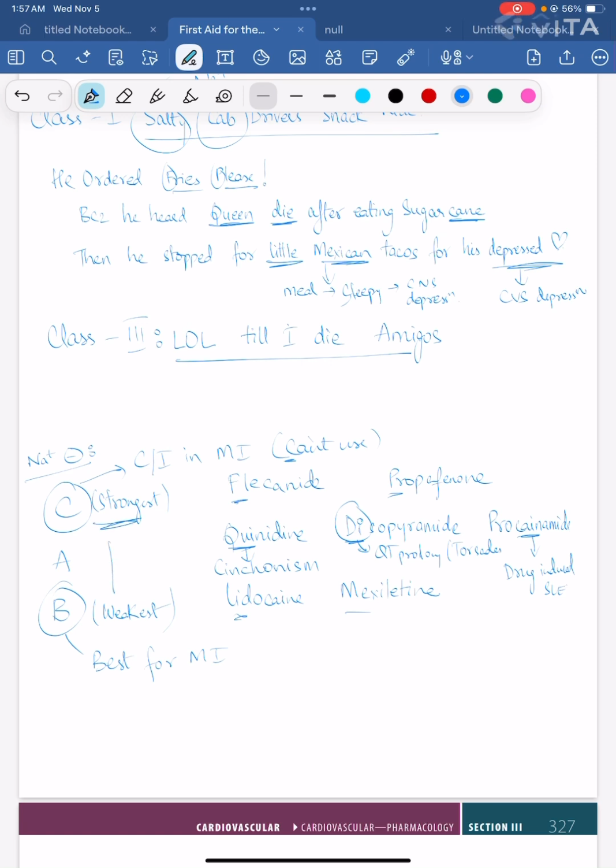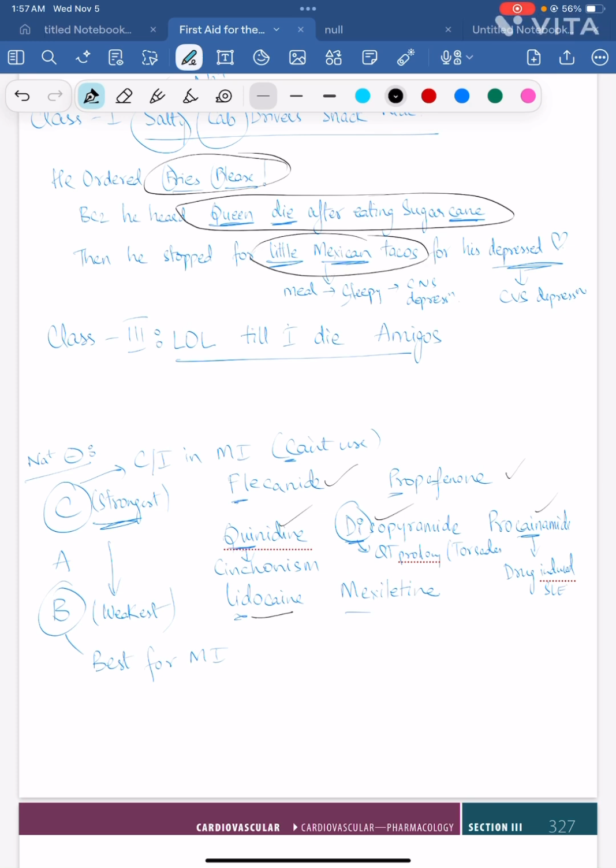This is the strongest, this is the weakest. Fries, please: you have flecainide and propafenone. Quinidine, after eating sugar cane: Queen die cane, right? And little Mexican tacos: lidocaine, mexiletine. Depressed heart, it will cause CNS depression, and tacos will make you sleepy. That is CNS depression, right? So you have completed class 1 drugs.